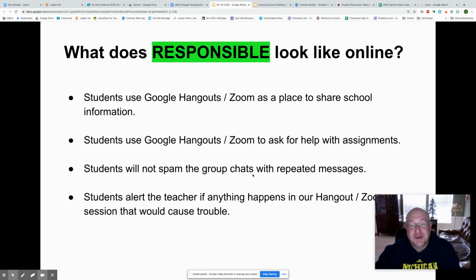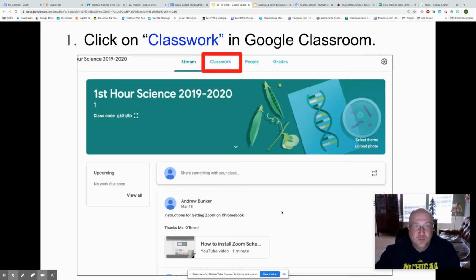Okay, don't spam the group chats with repeated messages. So you'll see the little chat as part of Zoom. Again, just saying like hi or stuff on the chat probably isn't a great idea. We want to make sure that we can actually see important comments. And if there's something happening in Zoom that you think is a problem, alert me or whatever teacher is running your Zoom session and they can take care of that.